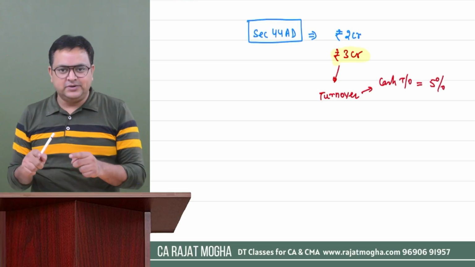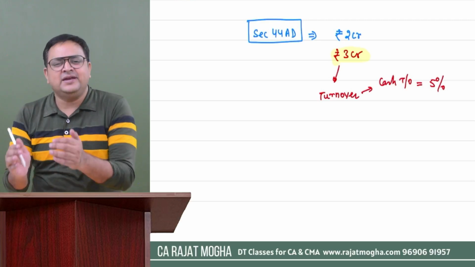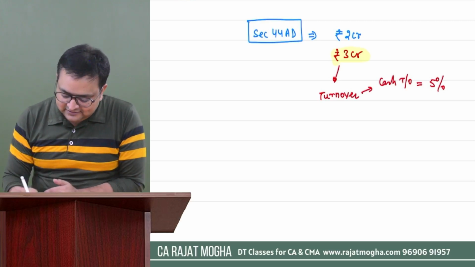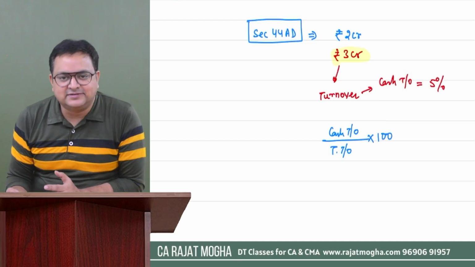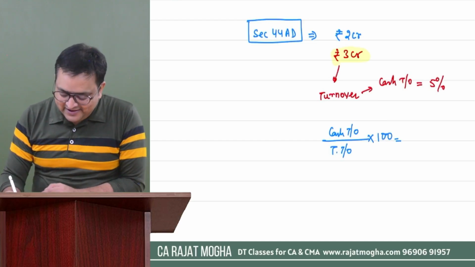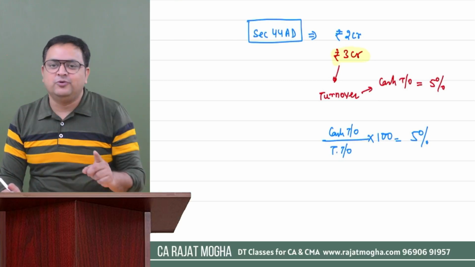In other words, out of your total turnover, if I calculate the percentage, your cash turnover can be up to 5%, but it should not be more than 5%.